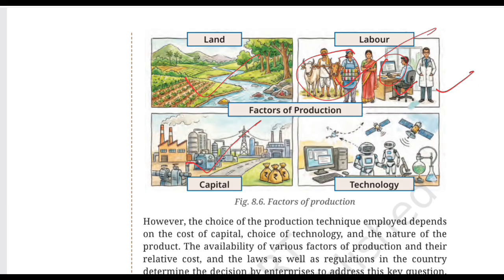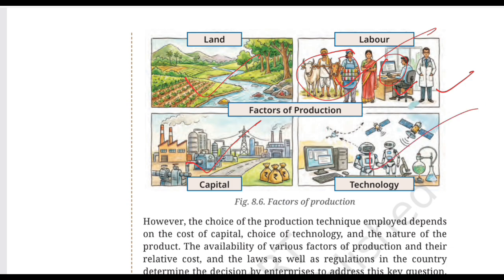Now look at the machines, factories, and equipment. Capital refers to human-made resources used in production. For example, machines, tools, equipment, and buildings used for production. Remember, capital in economics does not simply mean money. That's a common confusion most of you have. Capital can be the tools, equipment, and all.